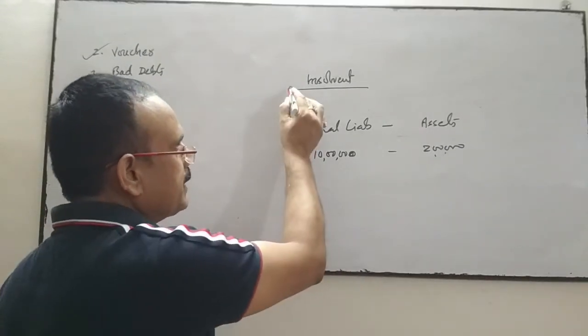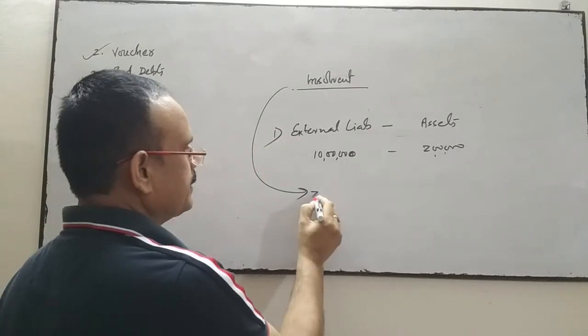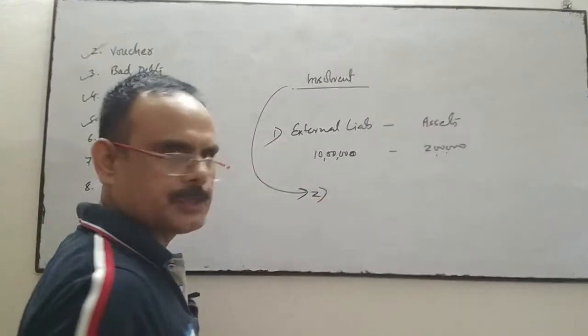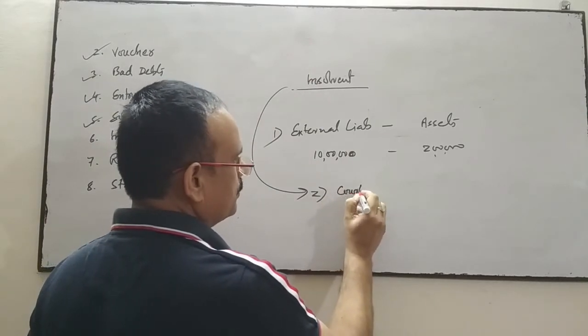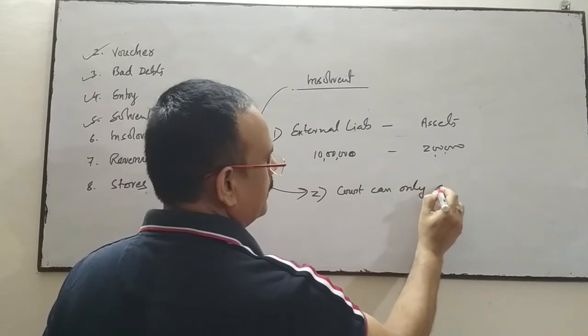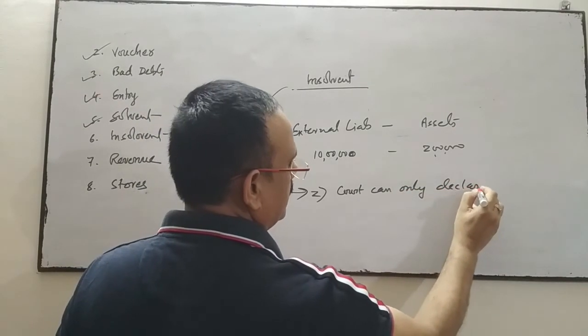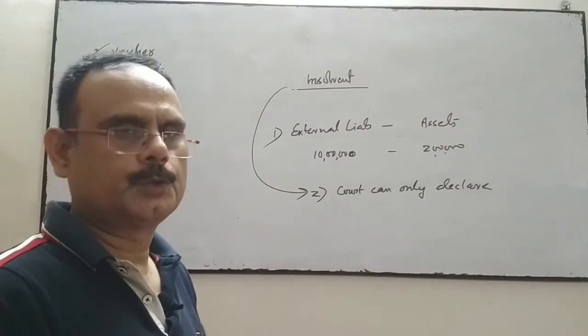Insolvency can be declared only when this is one condition. The second condition must also be followed: the court can only declare the party or person as insolvent. The two things must be there.